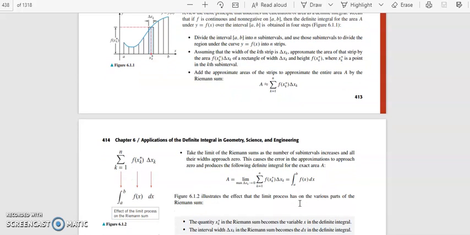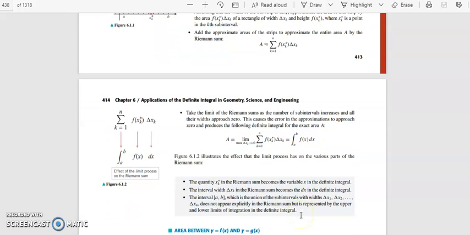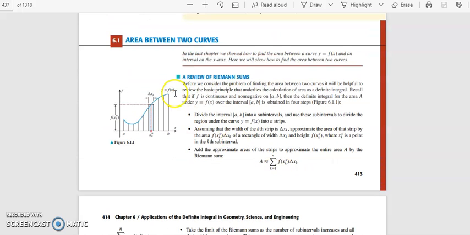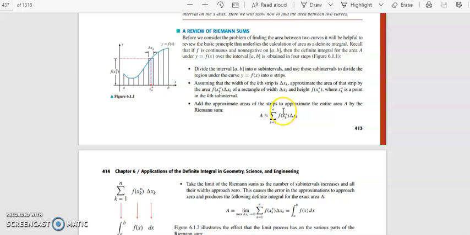This is called the Riemann sum, and the Riemann sum gives us the value of the integral. So this is how you find the normal integral, integral a to b f of x dx, that is the limit of the sum f of xk star into delta xk, where delta xk approaches 0. So choose delta xk as small as possible.